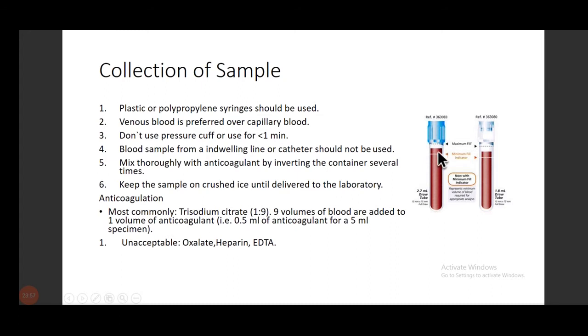If it is slightly low or slightly above, it is fine. But it shouldn't cross both the lines. It shouldn't be above the dotted line, and it should not be below the continuous line. So here the ratio is 2.7 ml of blood sample and 0.3 ml of anticoagulant, that is trisodium citrate. So try to understand, whenever we are doing a coagulation profile, the blood sample should be in this blue tube, not in the heparin tube, the green tube or the purple tube.